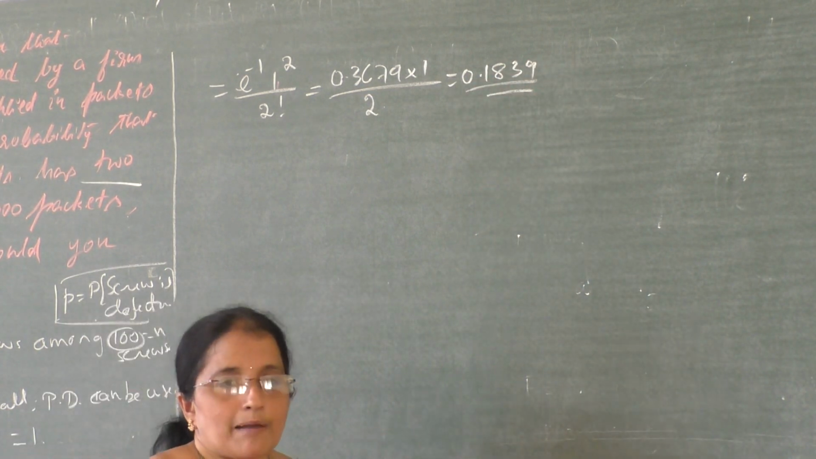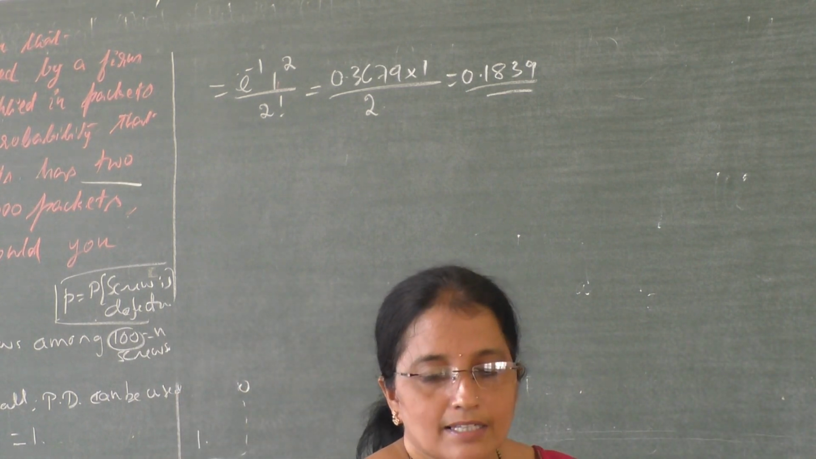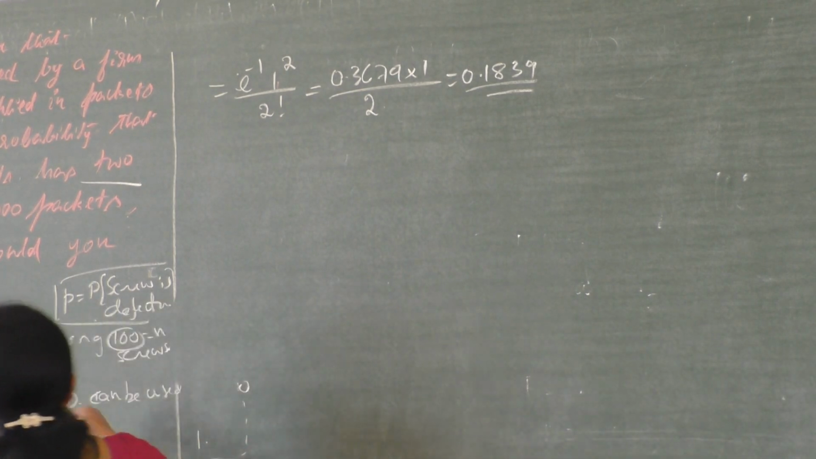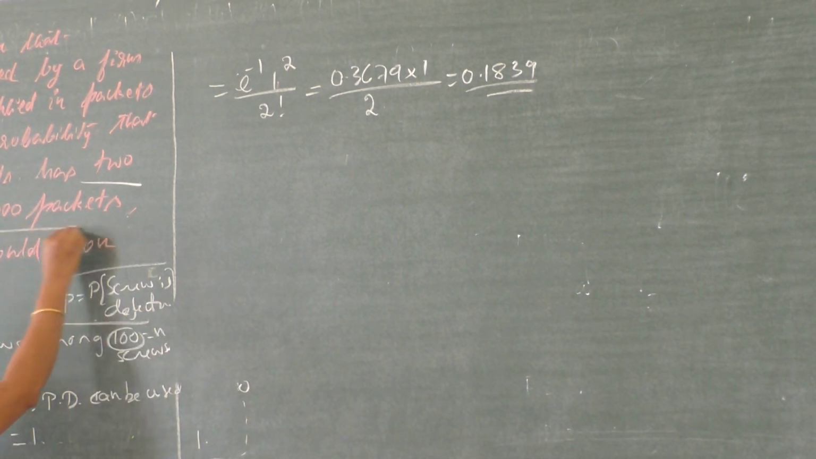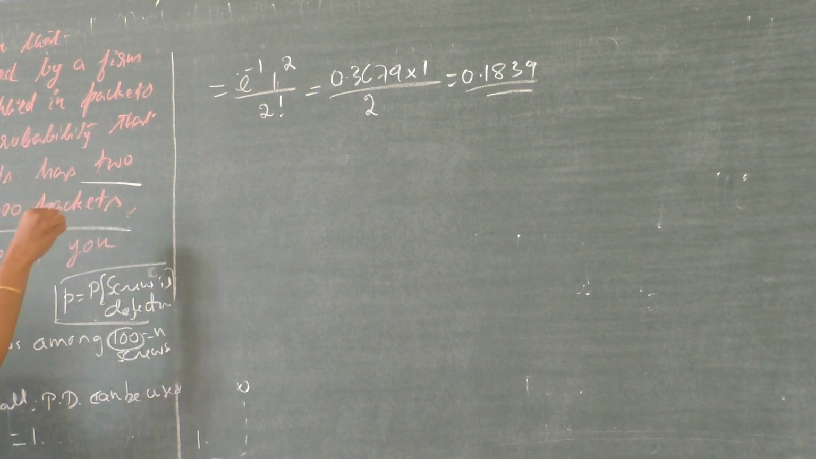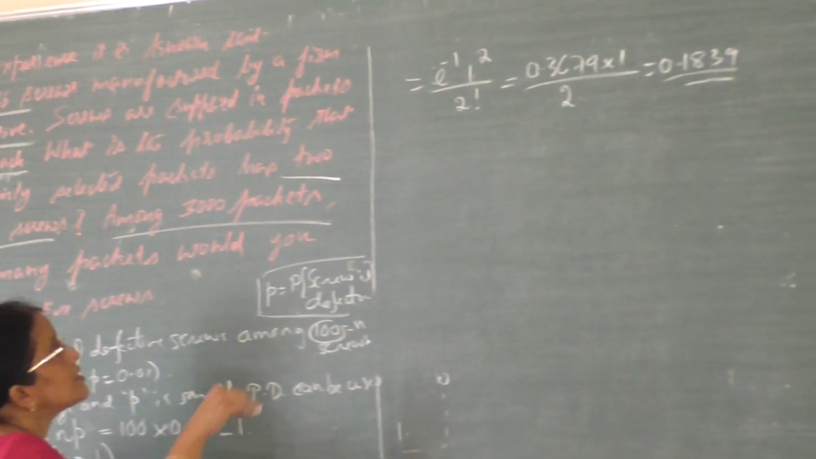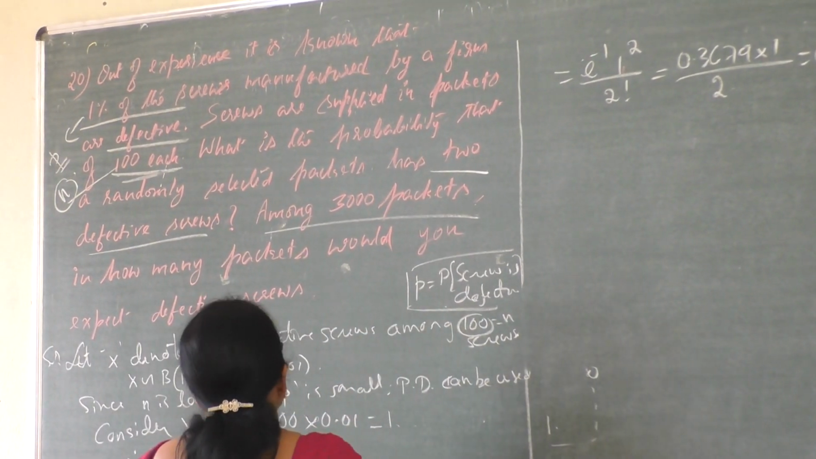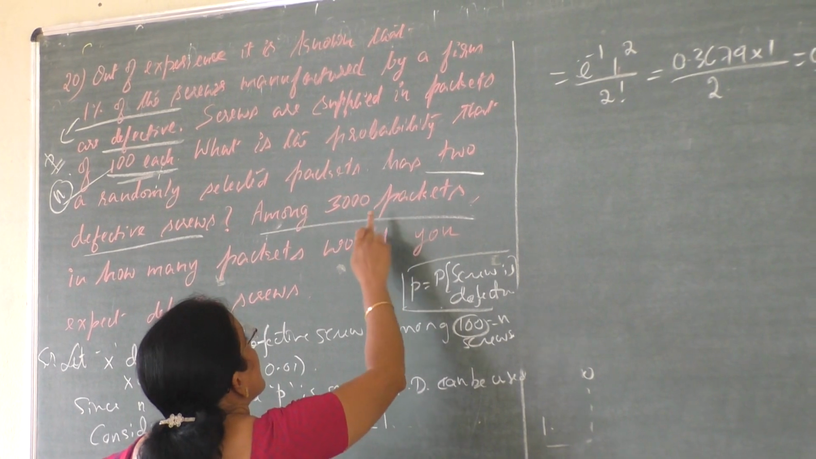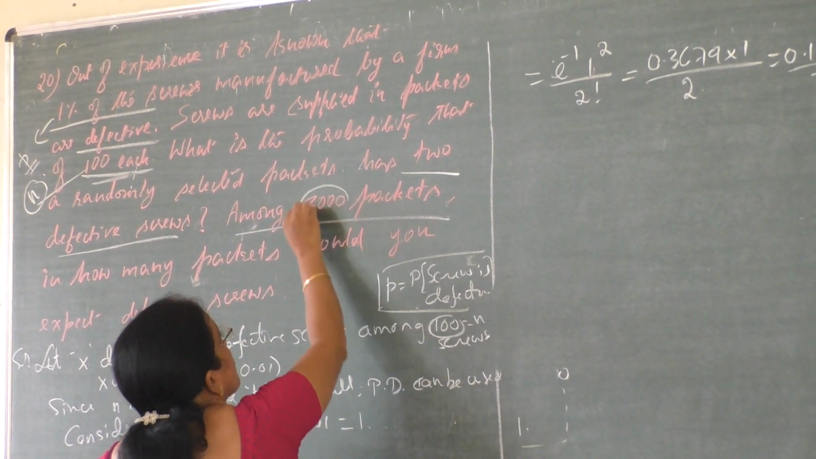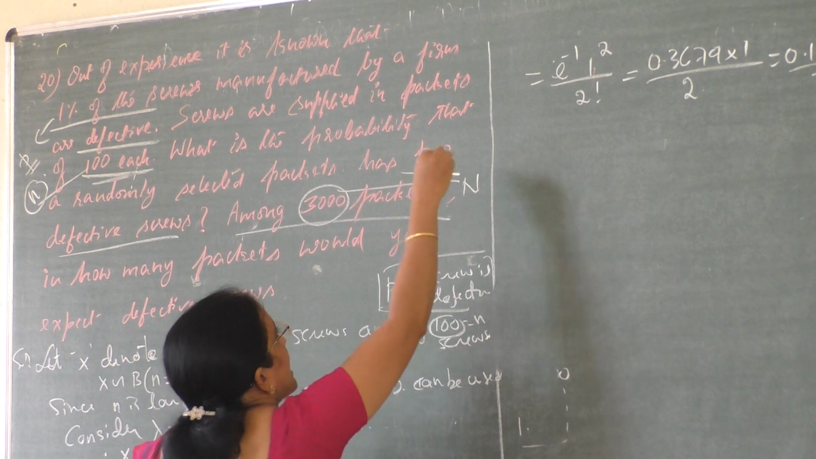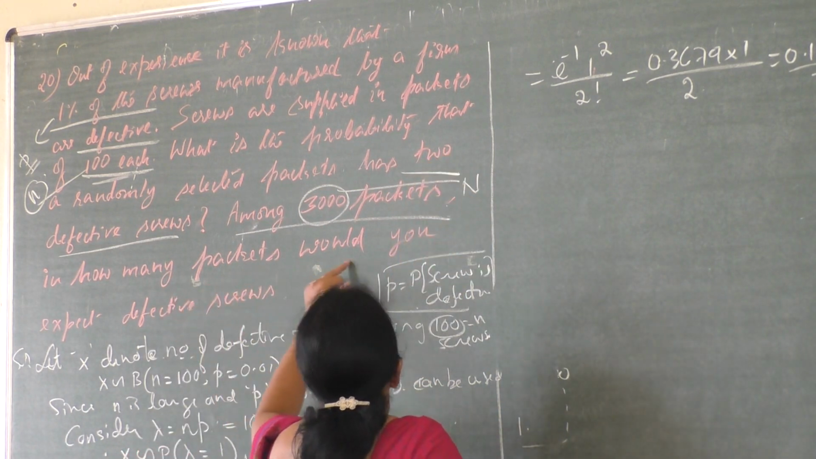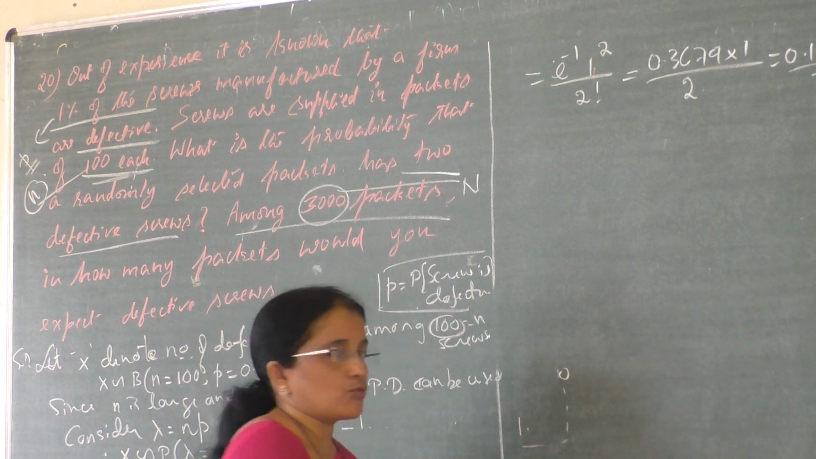0.1839. It is the probability that a packet has 2 defective screws. Now one more question: among 3000 packets. A packet has 100 screws. Among 100 we have seen the probability of 2 defective screws. But it is asked, how many packets? There are 3000 such packets. This is capital letter N. Among 3000 packets, how many packets would you expect to have defective screws?